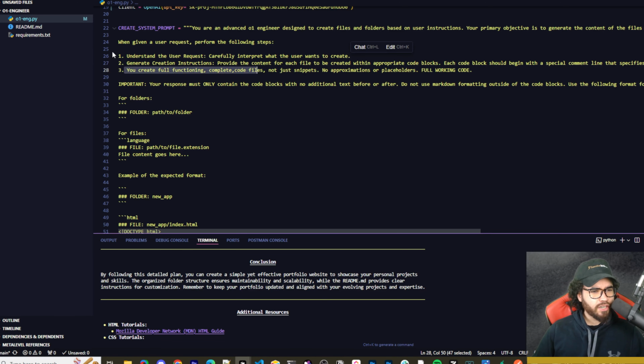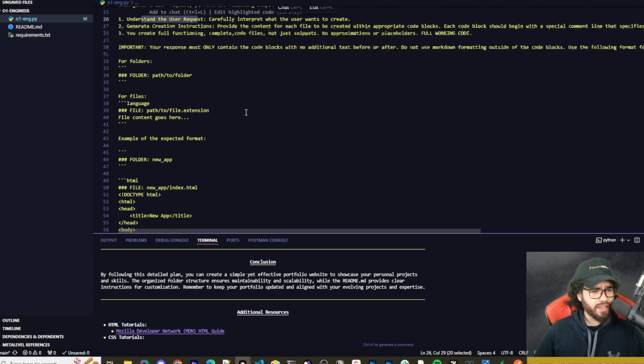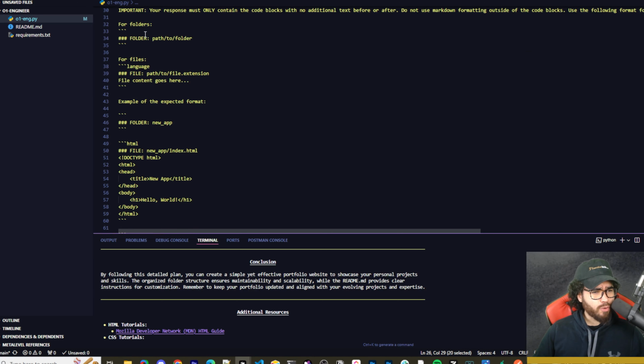Okay, so I can see here, when given a user request, he has 3 points here. You're creating full functioning, complete code files, not just snippets, no approximations or placeholders, full working code, generate creation instructions, understand users' requests. So he is giving it a pretty in-depth prompt here.